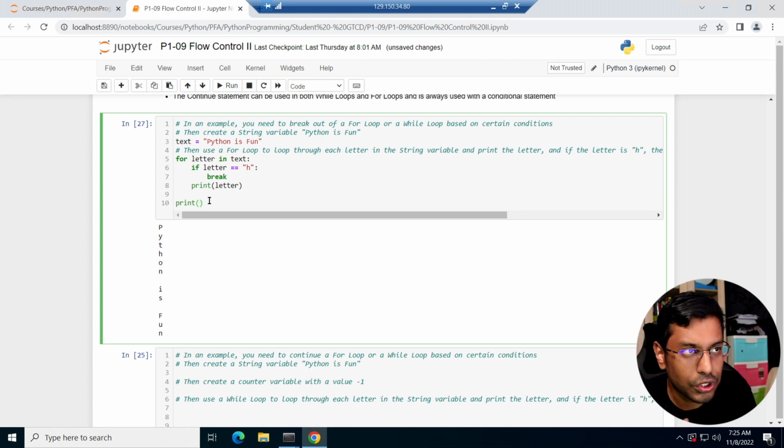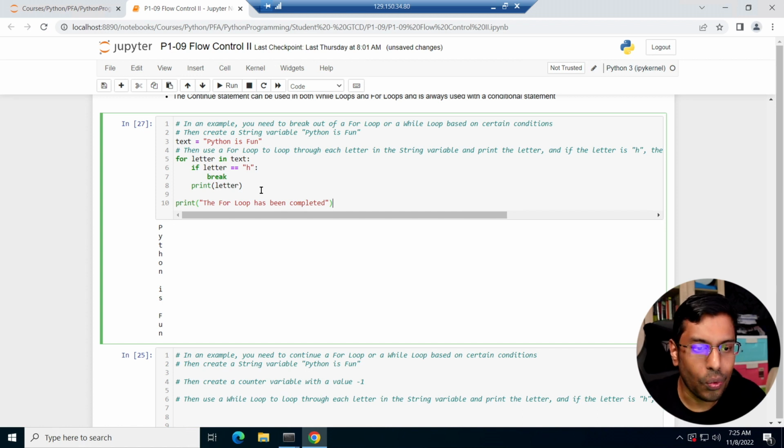So break means it will chop off the entire for loop, as if it has been completed, right? So if you hit an H, you want to stop running this for loop. Sometimes it's like if you hit a goal target, if you hit a sales target, you want to stop maybe working hard. I don't know, something like that. There's a reason, maybe you want to set a cutoff. When that happens, you stop running a for loop, right? So in this case, if you hit the H, you stop running your for loop, right?